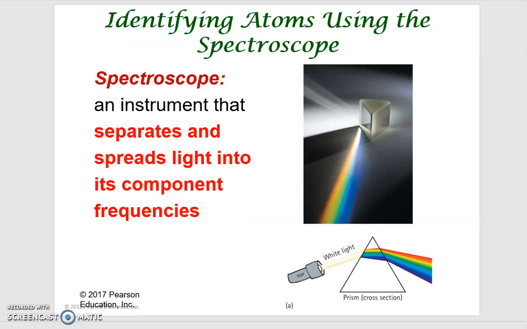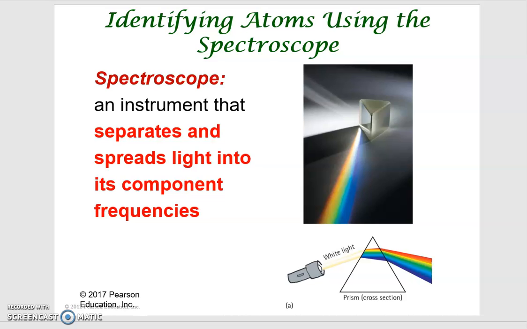So even though we cannot directly measure the atoms, we can use some indirect approach to detect or measure the properties of the atoms. And one of the most useful techniques or instruments is so-called spectroscopy. And the principle of spectroscopy is actually related to the concept of light and the reflections we studied. So what they are going to do is measure the spectra produced by the individual atoms. And after the light is produced, they separate the light into its component frequencies.